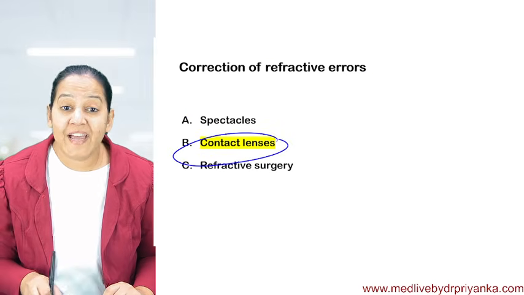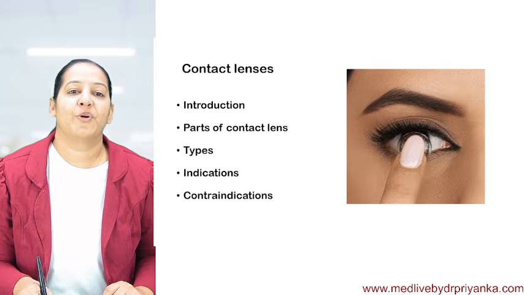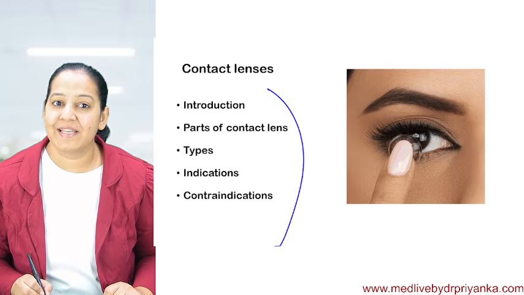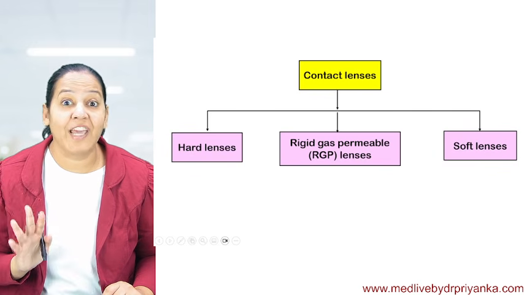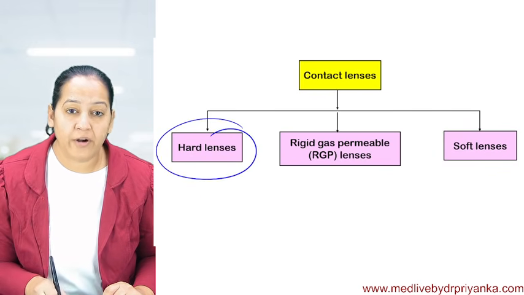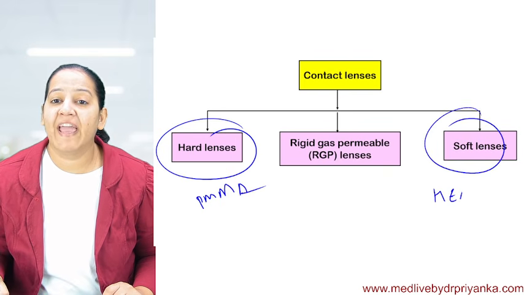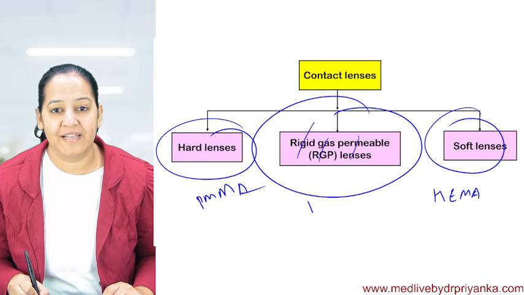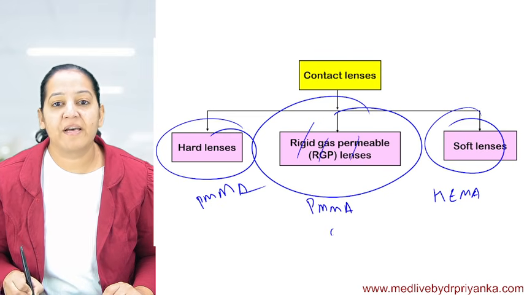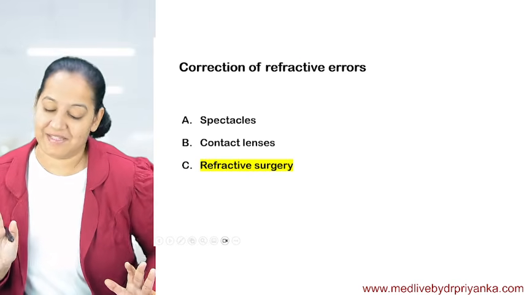After that, we started contact lens. I already taught you contact lens yesterday. I taught you contact lens under these headings. The most important are parts and types. These are the parts and these are the types of contact lens. I told you hard contact lens is made of PMMA, soft contact lens is made of HEMA, and RGP, rigid gas permeable contact lens, is made of PMMA plus CAB. I taught you the full forms yesterday. And today I'm starting my session.